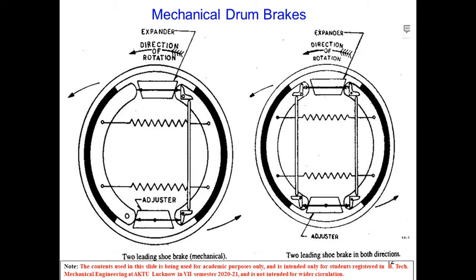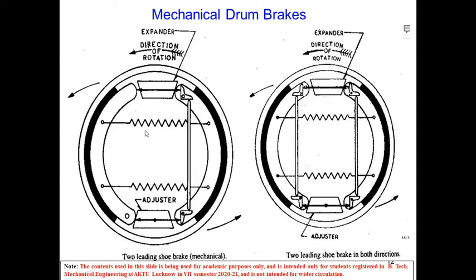Now from this figure we can see that two leading shoe brakes may be made, or two leading shoe brakes in both directions can be prepared. That depends upon the mechanism that we use. So this sort of mechanism we can use to prepare a two leading shoe brake.